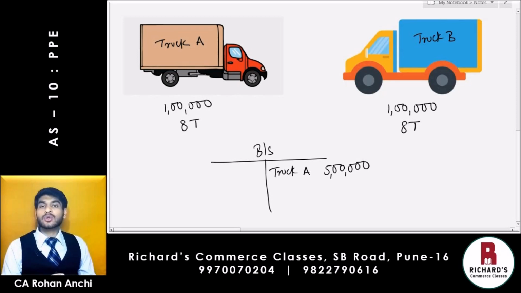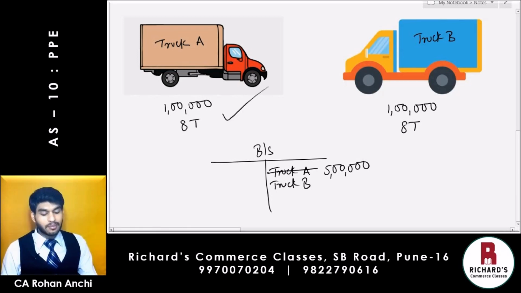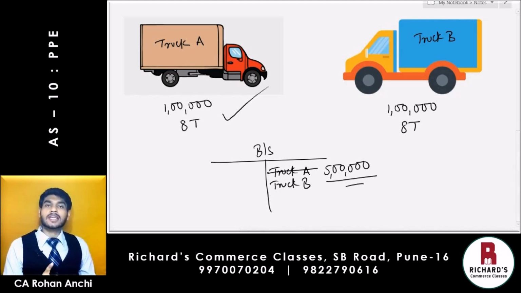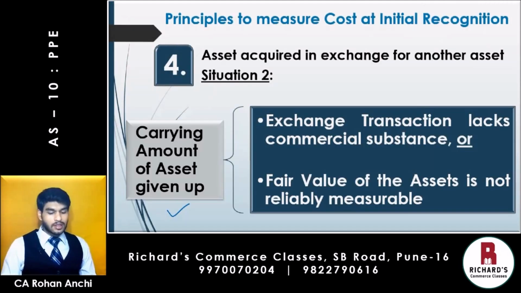Now truck A is going to go out and truck B is going to come in. So only thing that is going to change is the word truck A will be replaced by truck B, because this transaction does not have commercial substance. So it still has to be recorded at the carrying amount of the asset given up. So the value in the balance sheet will not change. Only truck B will come in and truck A will go out. But 5 lakhs was the carrying amount and now also after the transaction it still remains at 5 lakh rupees. These were the principles to measure cost at initial recognition.